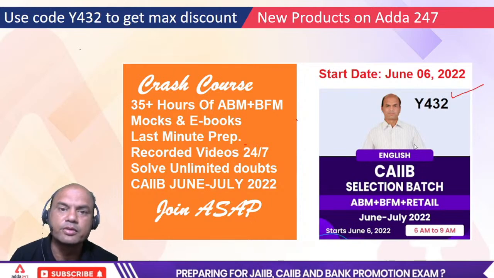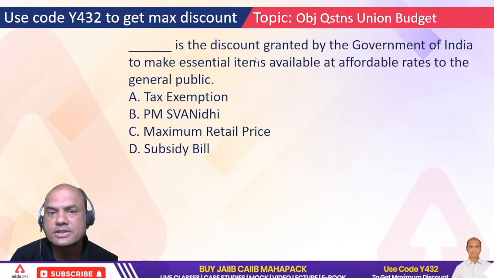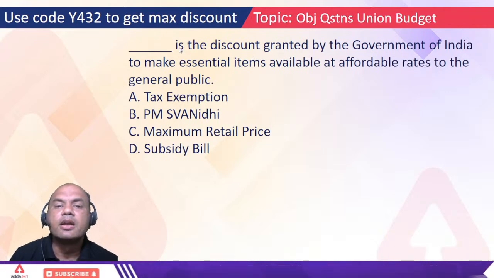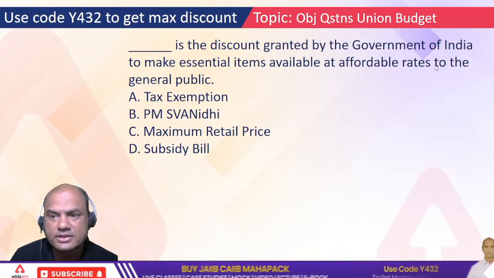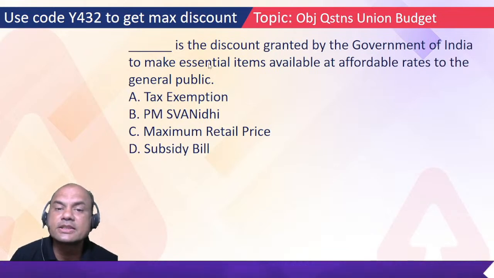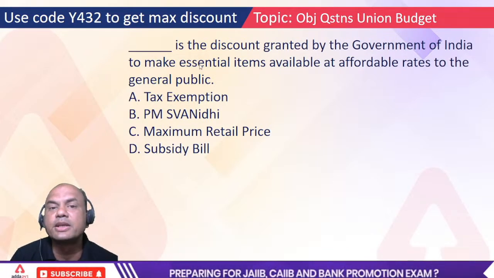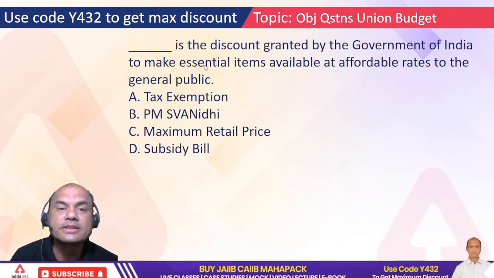Okay, let's move on. So now we move on to the third topic of our session, that is objective questions. Dash is a discount granted by the government of India to make essential items available at affordable rates to the general public. Essential items means what? Essential goods means which are of the daily need. Okay, daily staples we call it.